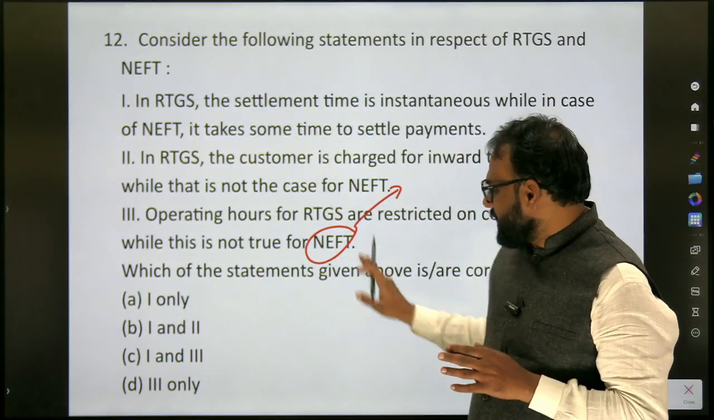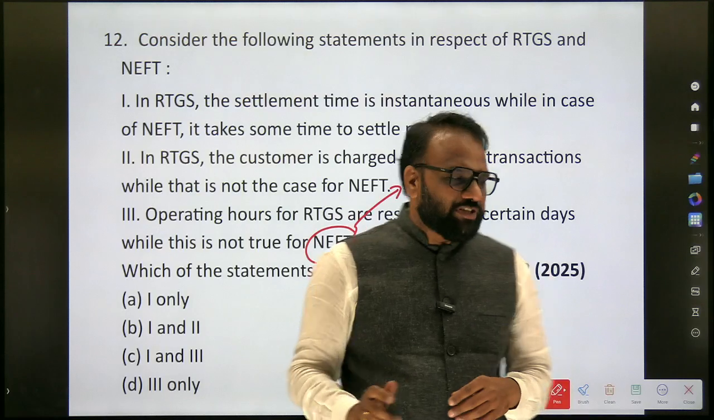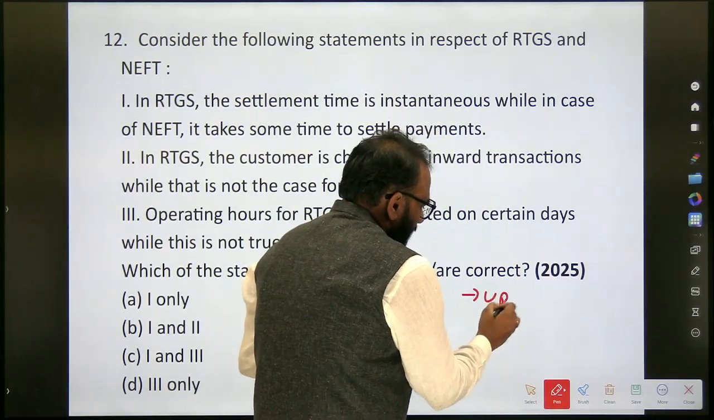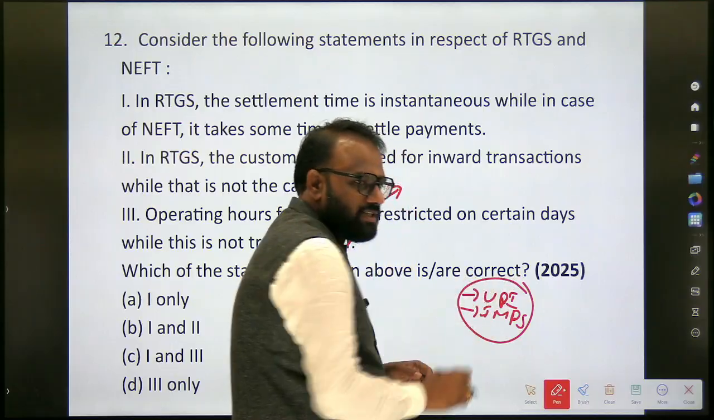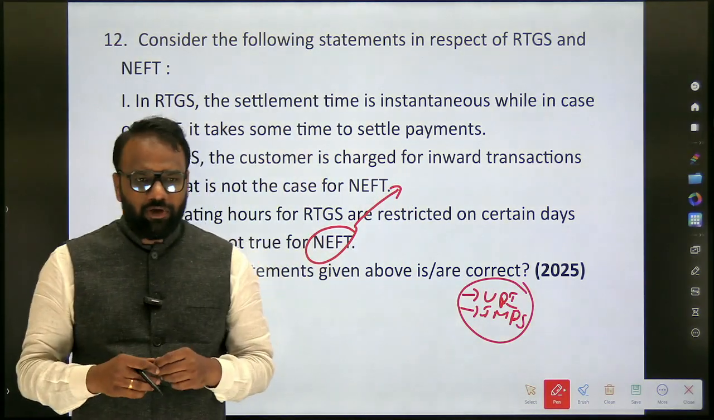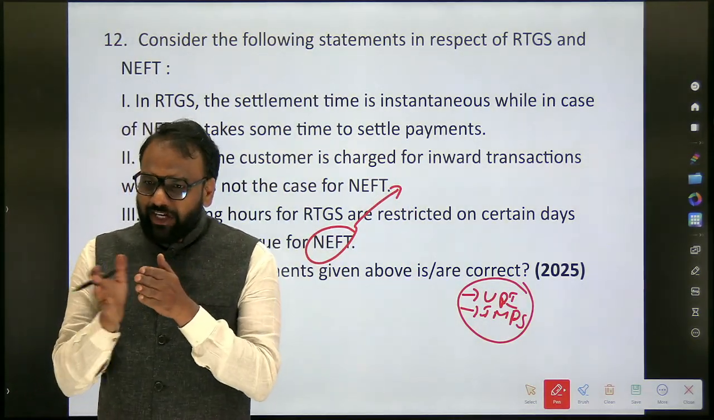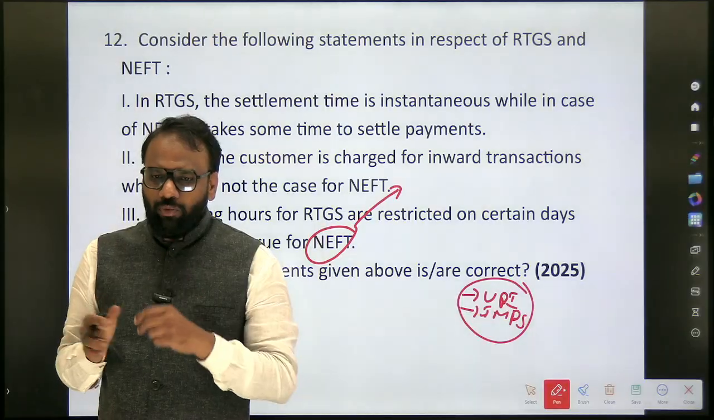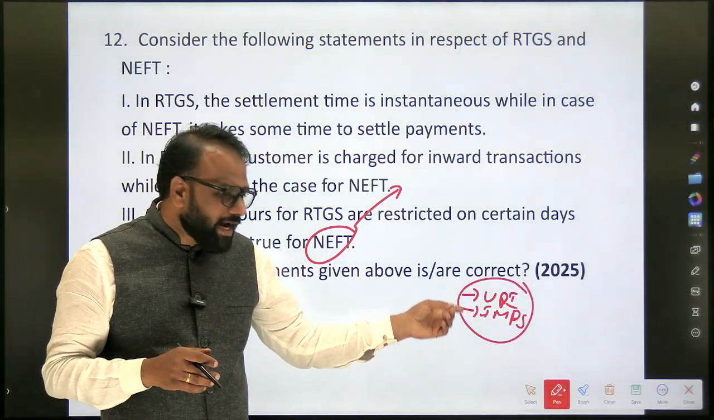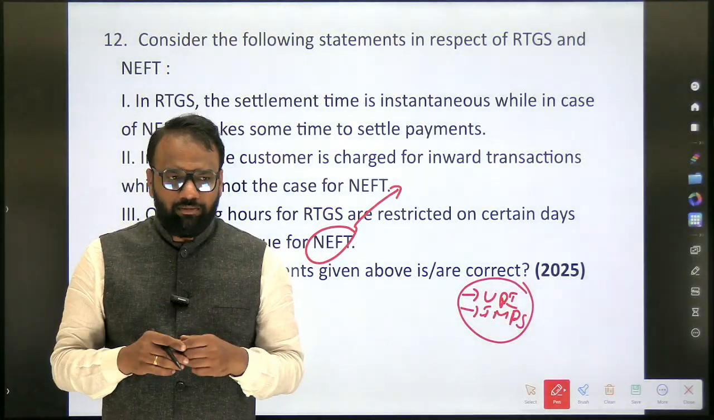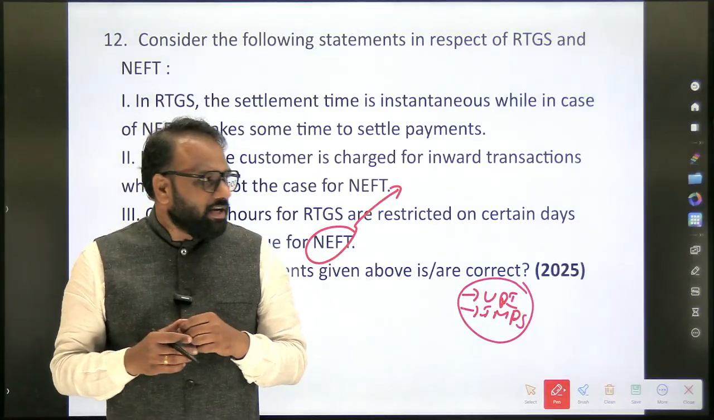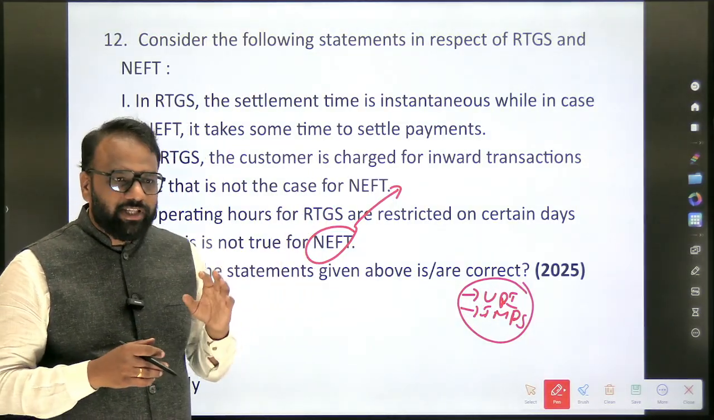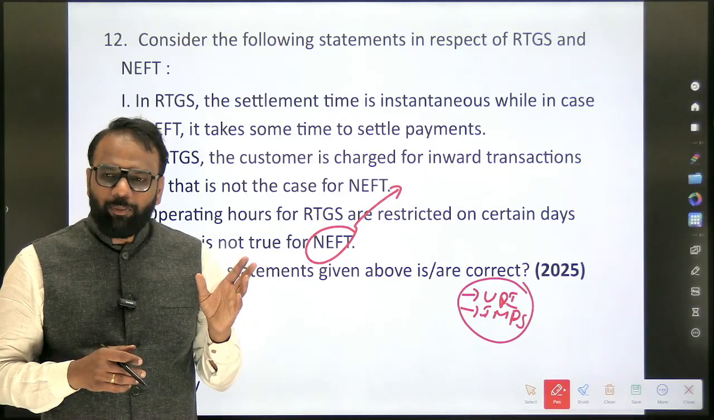So RTGS is there, NEFT is there. There are many other things which I added: UPI, IMPS. There are many other things which I added in the notes. You can go through that content. The first thing that we need to know is who operates what. UPI and IMPS are operated by NPCI, the National Payments Corporation of India. When it comes to RTGS and NEFT, they are operated by the RBI.